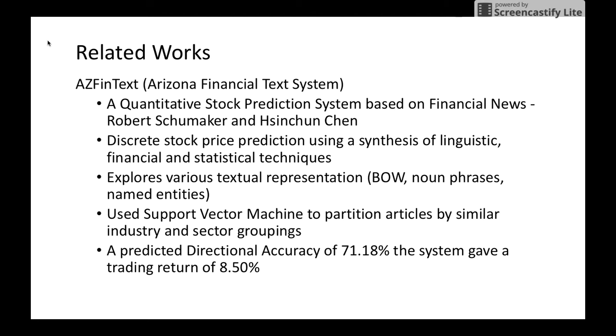Schumacher and Chen explore various textual representations, such as bag of words, noun phrases, and named entities, to estimate the price of the stock 20 minutes after release of an article, and perform discrete stock price prediction using a synthesis of linguistic, financial, and statistical techniques. They use support vector machine to partition articles by similar industry and sector groupings, and compared the result against quantitative funds and human stock pricing experts. They reached a predicted directional accuracy of 71.18%, and the system gave a trading return of 8.5%.